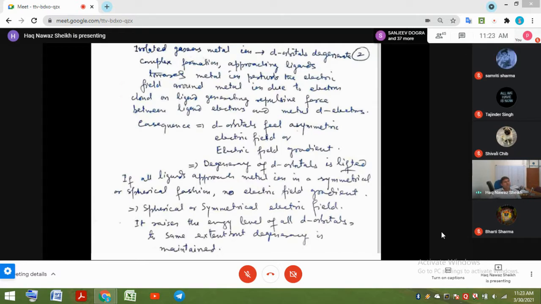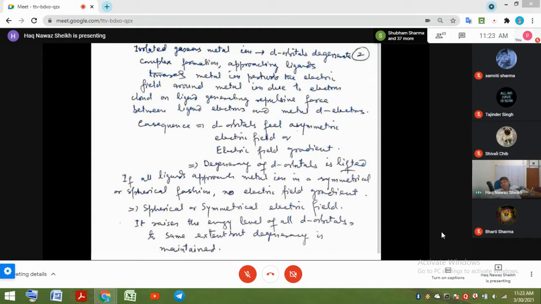So when the same metal ion is engaged in complex formation, ligands approach the metal ion and perturb the electric field around the metal ion due to the electron cloud on the ligand, generating repulsive force between ligand electrons and the metal d electrons. So what is the consequence?